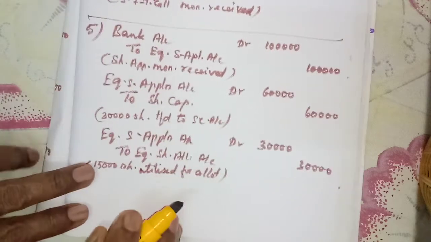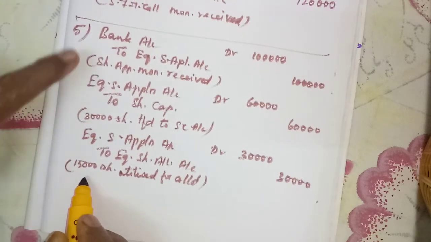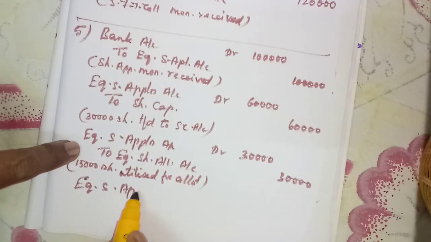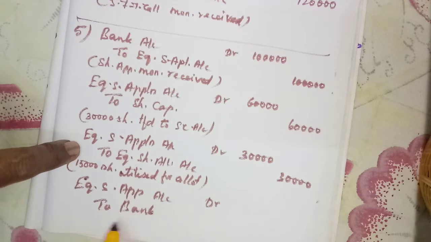Then 5,000 they have refunded. So same thing. Equity share application account debit to bank. 5,000 shares refunded.